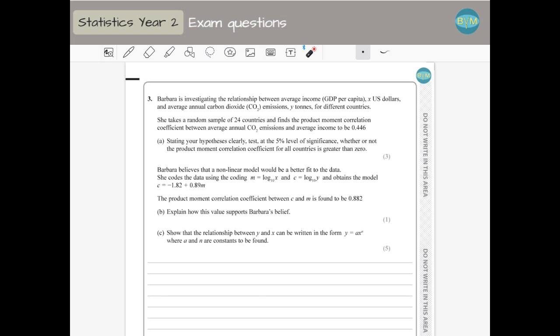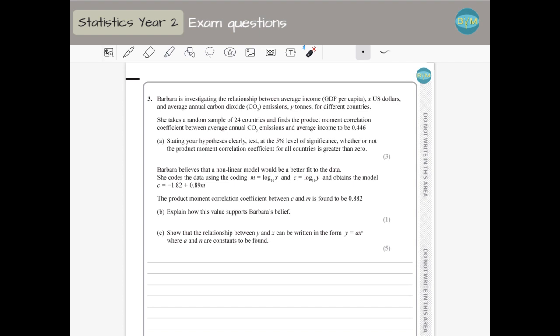Hello, this is question 3 on your June 2019 statistics paper from Edexcel. Barbara is investigating the relationship between average income, GDP per capita in dollars, which is the variable X, and the average annual carbon dioxide (CO2) emissions in tons for different countries. She takes a random sample of 24 countries and finds the product moment correlation coefficient, this one.